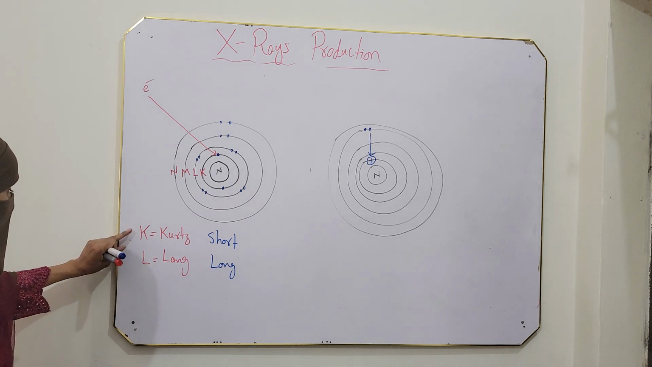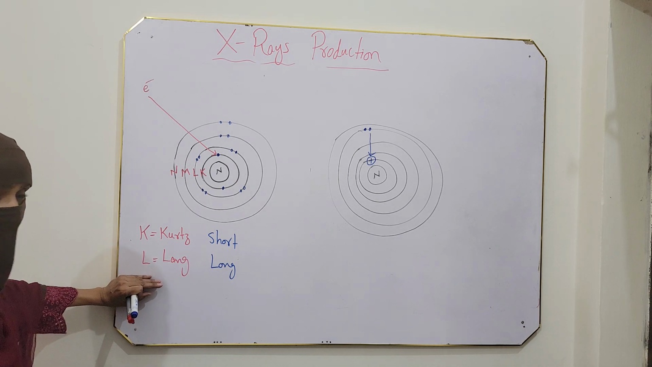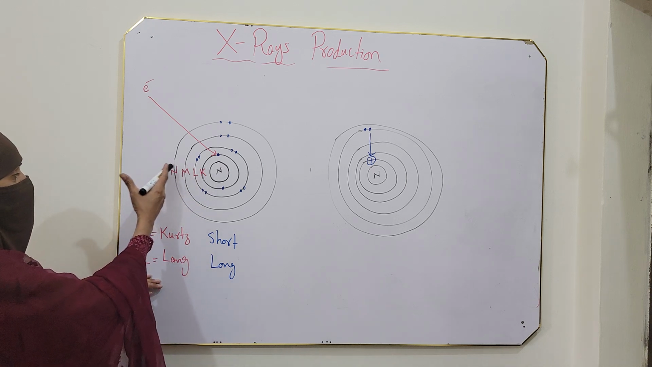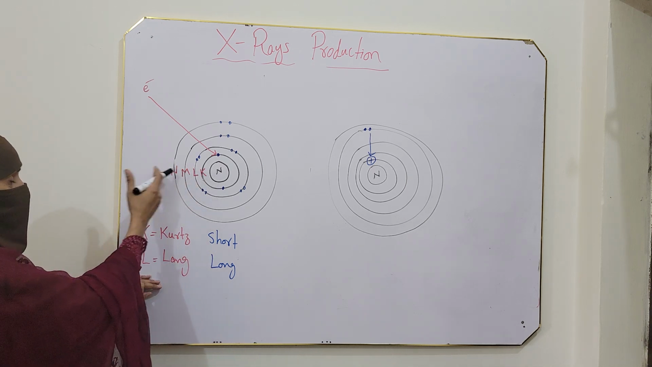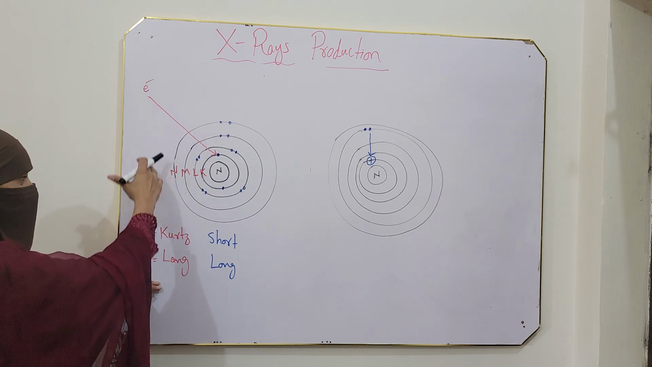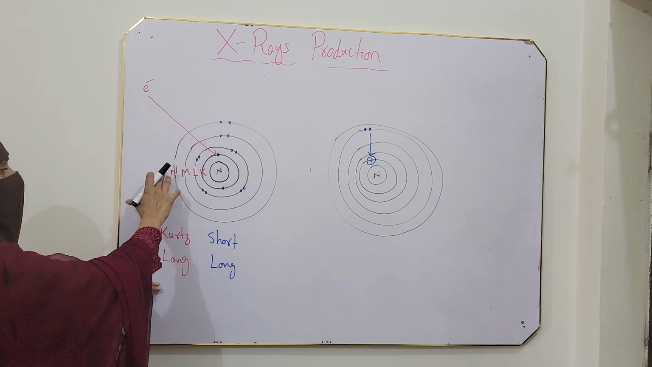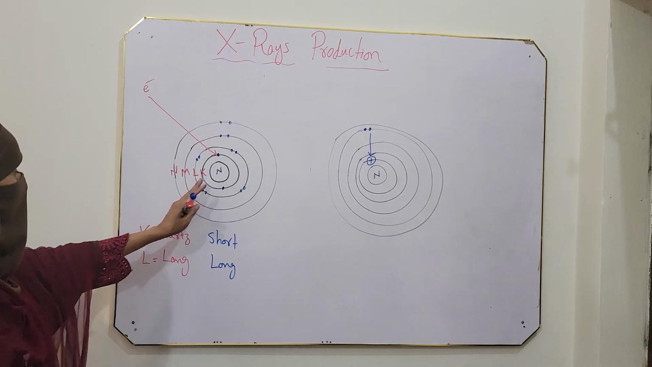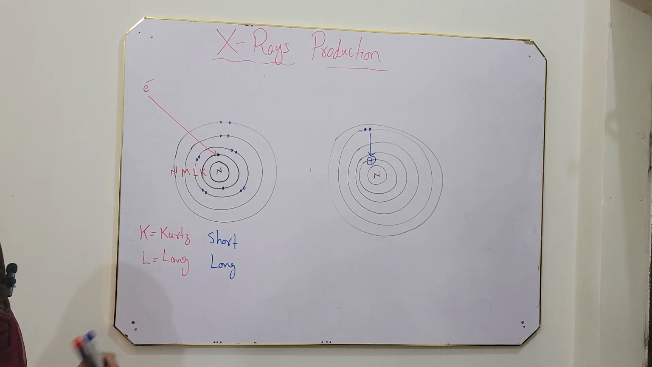So these two shells were named after German words, and later on it was decided that all other shells would be named in alphabetical order. I mean K, L, M, and if a new element with a higher atomic number is discovered, its shell will be O. So these are the shells in which electrons are arranged.